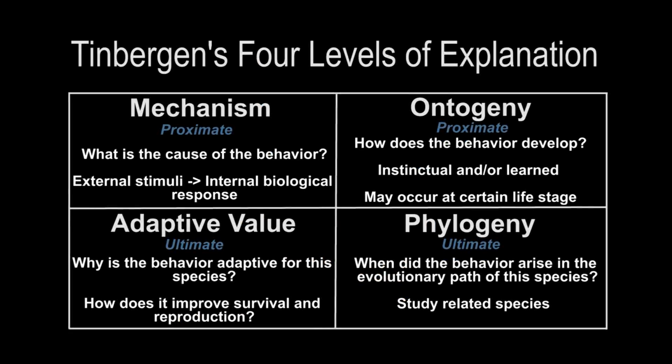In this way, it is possible to comprehensively answer the seemingly simple question, why is that bird singing? And so many other questions related to animal behavior. By applying Tinbergen's 4 levels of explanation of mechanism, ontogeny, adaptive value, and phylogeny, one gets a more complete understanding of a behavior. And the word why begins to mean so much more than we thought it did.